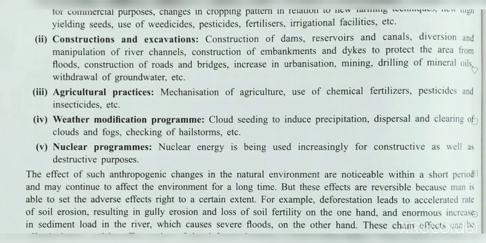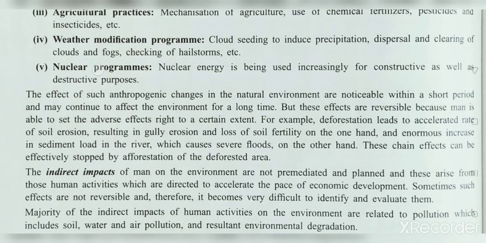Okay, so next, the effects of such anthropogenic changes in the natural environment are noticeable within a short period and may continue to affect the environment for a long time. But these effects are reversible because man is able to set the adverse effects right to a certain extent. For example, deforestation accelerates the rate of soil erosion, resulting in gully erosion and loss of soil fertility on the one hand, and an enormous increase in sediment load in the rivers, which causes several floods on the other hand. These chain effects can be effectively stopped by afforestation of the deforested area, right?